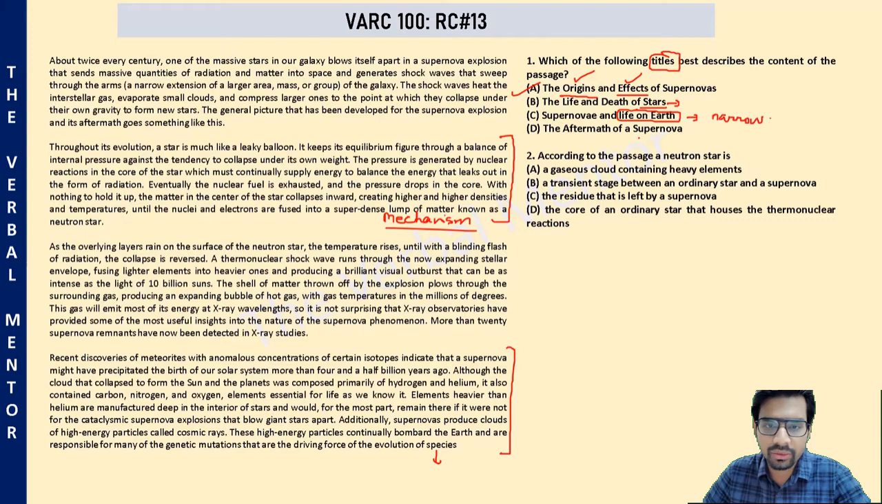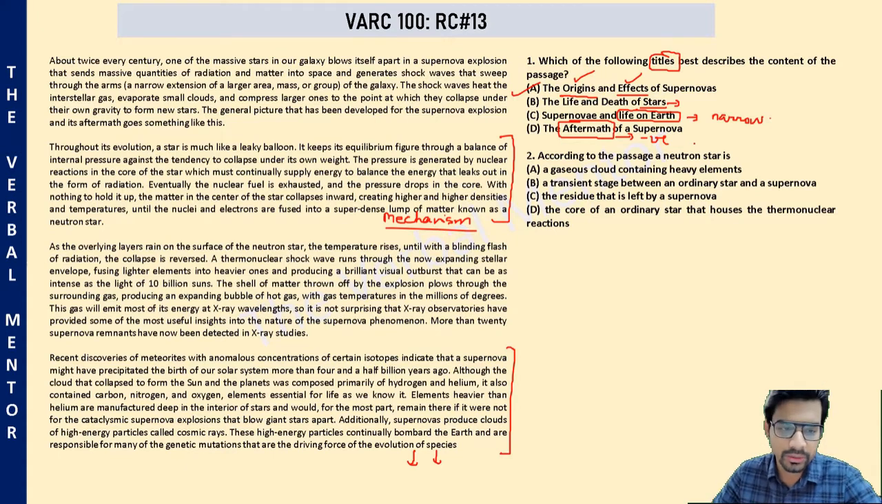Option D, the aftermath of a supernova. Now, aftermath, number 1, is negative in connotation. The passage is not negative. The passage does not tell you about the destructive effects of supernova. It also, in fact, tells you about the constructive effects, the possible evolution of Earth as being the possible effect of supernova explosion. So this is negative, does not capture the essence of the passage, not the connotation. Okay.